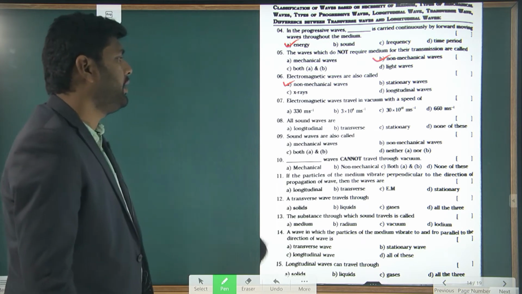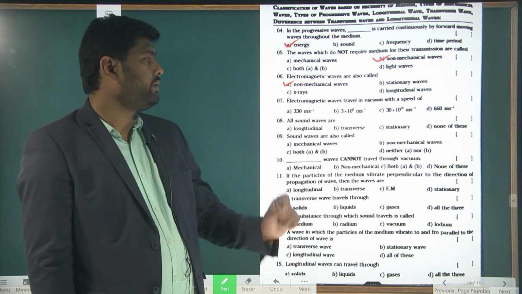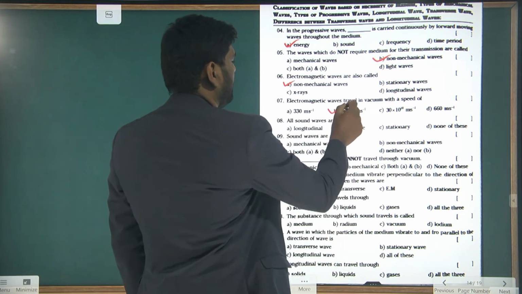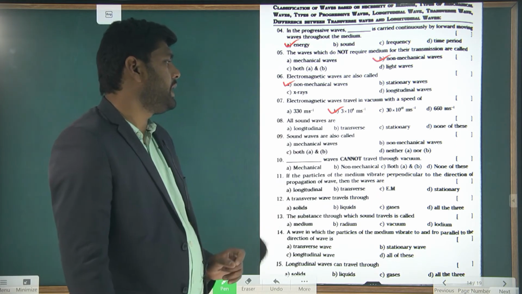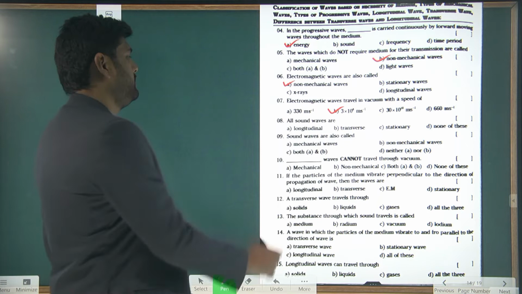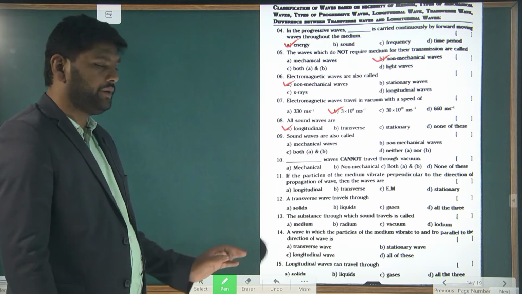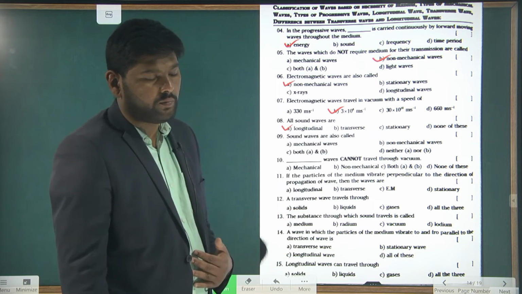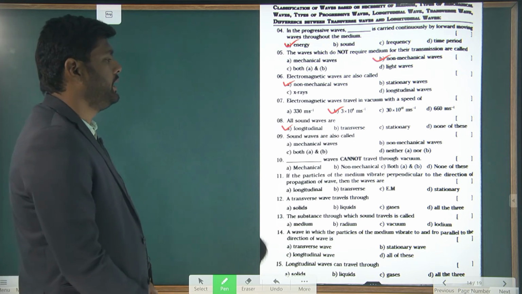Next, electromagnetic wave travels in vacuum with a speed of. Electromagnetic wave is nothing but light wave. So what is the speed of light in vacuum? The speed of light in vacuum is 3 into 10 power 8 meter per second. And all sound waves are dash type of waves. Longitudinal waves. Understand? Because longitudinal means the particles vibrate parallel to the wave propagation, since those are called longitudinal waves.